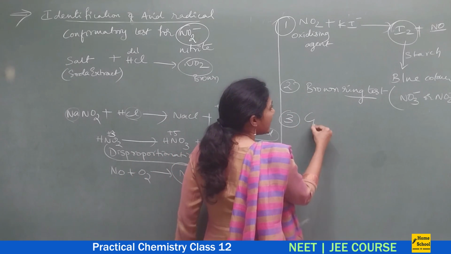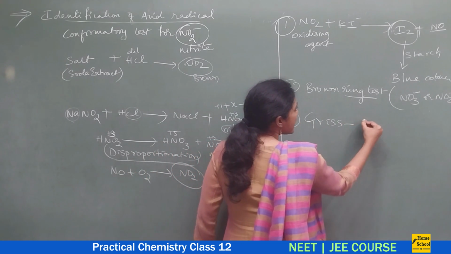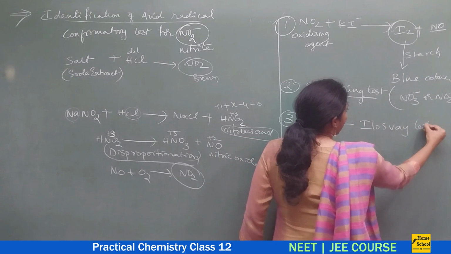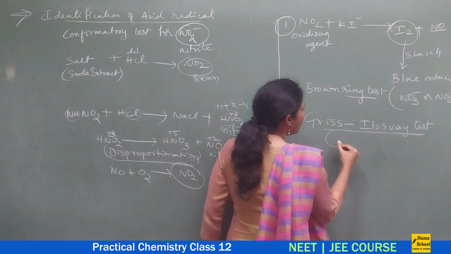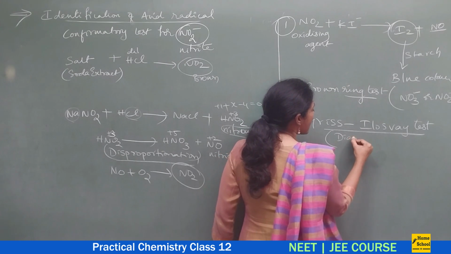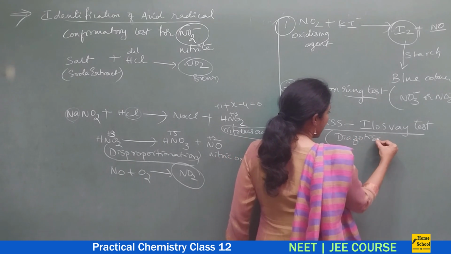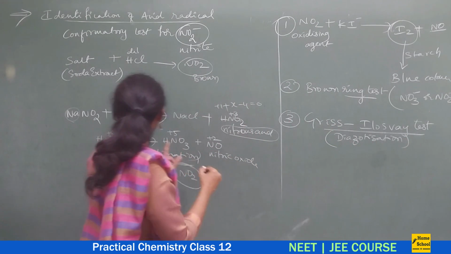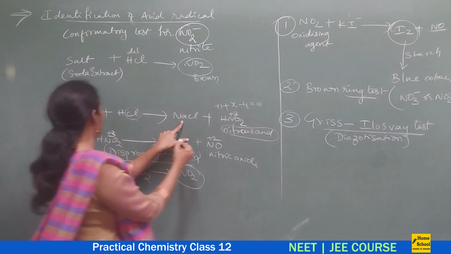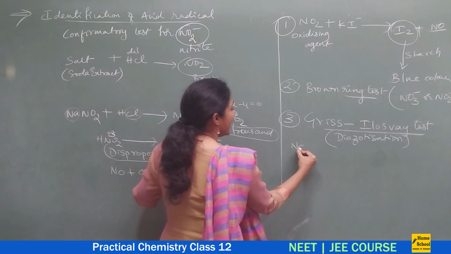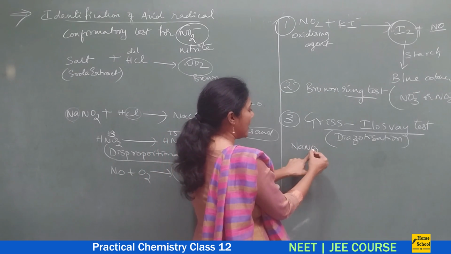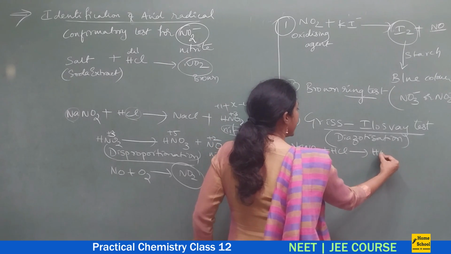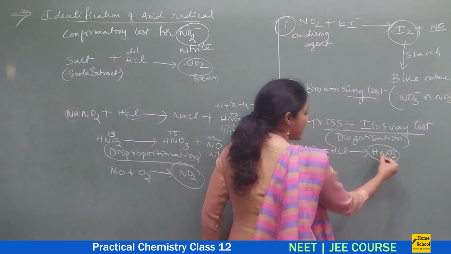You have one named reaction, the Griess-Ilosvay test. Here we use the help of the diazotization reaction, guys. We know that if the salt is sodium nitrite, NaNO2, on reaction with HCl you will get HNO2, nitrous acid.